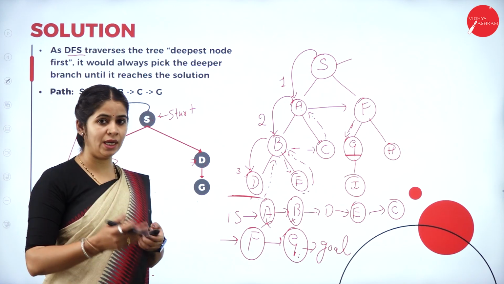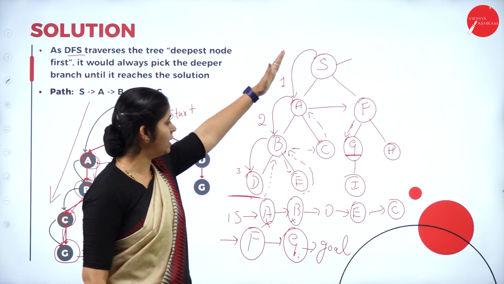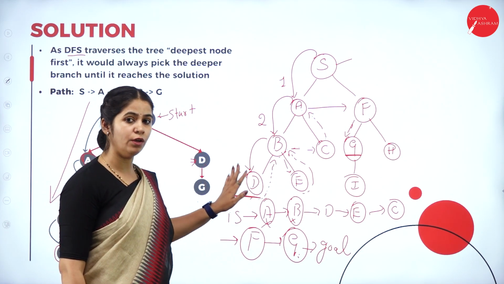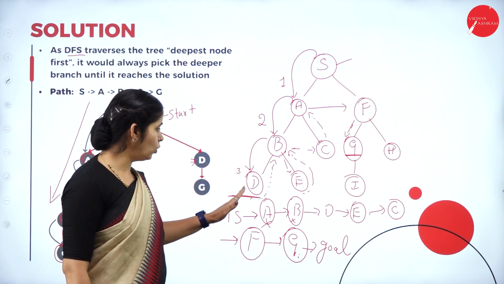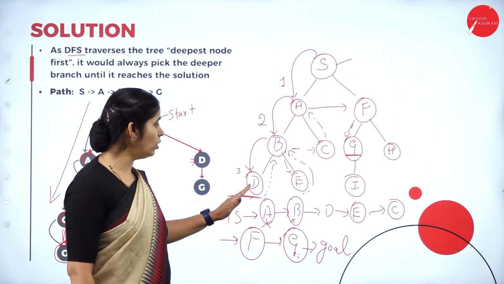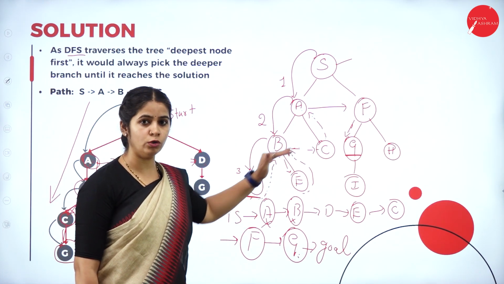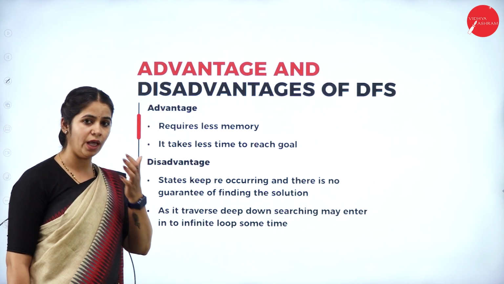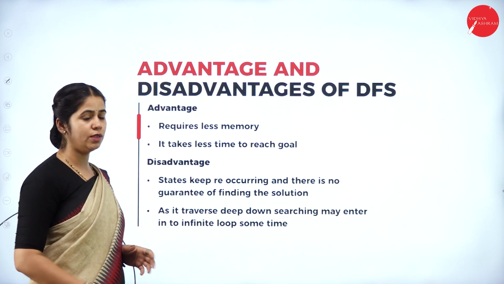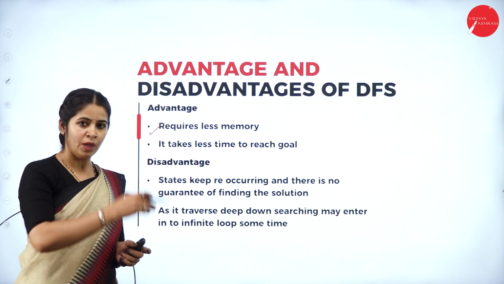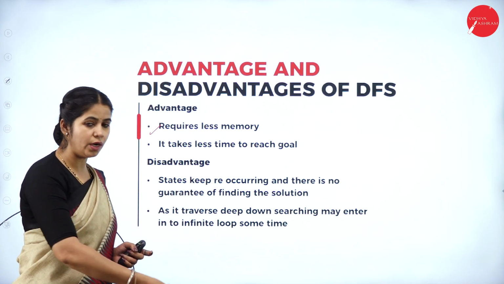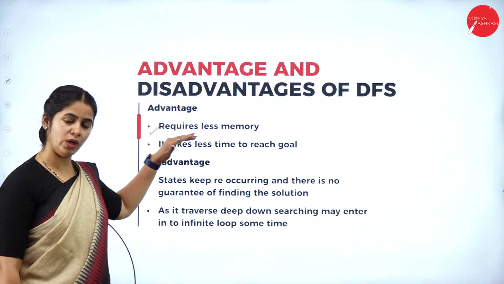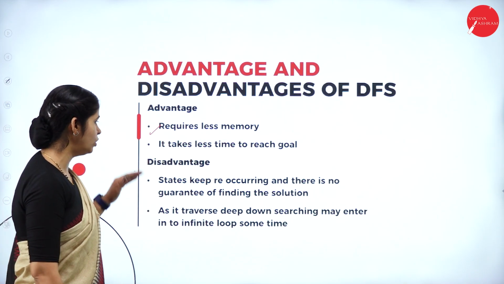So, hope it is clear. The main point is that it has to go till the leaf node until you find the element. If you are not finding the element when you go deep into the leaf node, then you have to backtrack according to the algorithm. So what are the advantage and disadvantage of depth first search? The advantage of depth first search is that it requires less memory. As once in a shot, if we go down, we get the result. So it requires less memory and less time for execution to reach the goal.